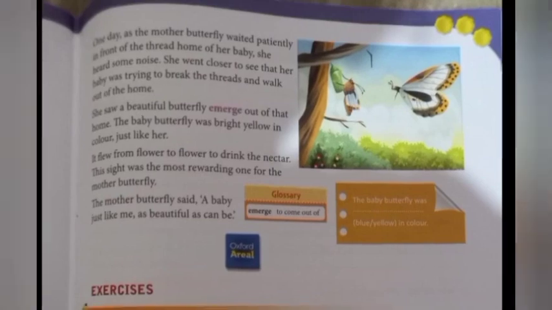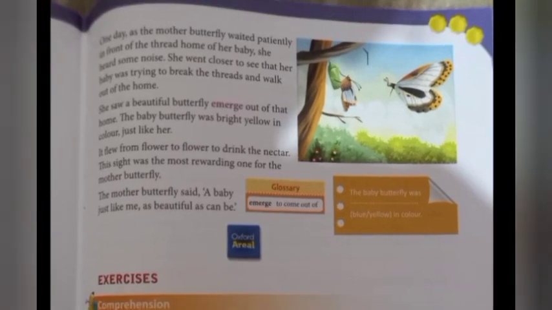Then one day the mother butterfly was just waiting and watching what was happening with the kid. Suddenly she heard some noise, and she went closer and saw that all the threads broke, and a beautiful butterfly came out, like the mother butterfly.